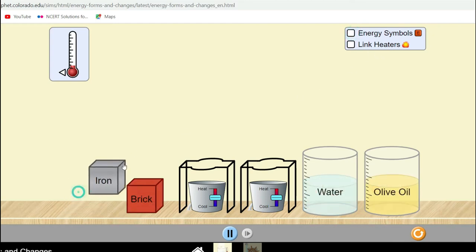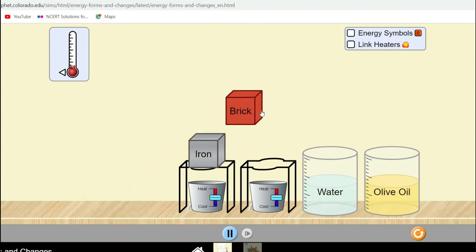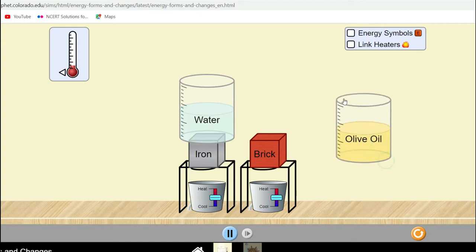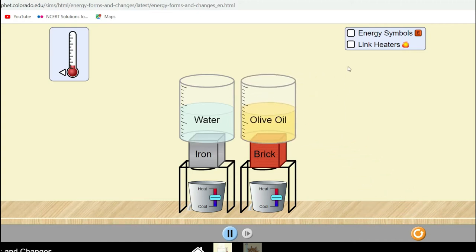On one heater I put the iron, and on the other heater I put a brick. On the iron I put a water beaker, and on the brick I put the olive oil beaker. Once I start heating, you see the molecules first. The molecules of the iron transfer the heat energy into the water, and the water starts boiling, which is clearly visualized using this simulation.